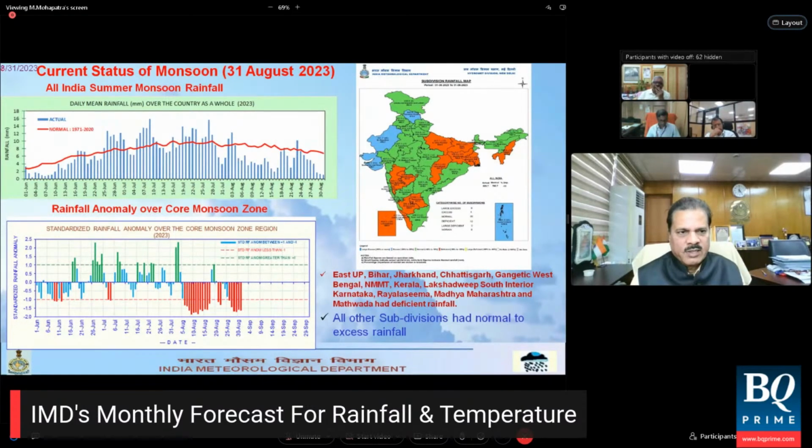Now, if I consider the diagram below, that is the rainfall deviation from the normal, called the standardized rainfall anomaly over the monsoon core region. That is almost central India, you can say. You can also find that in the month of August, these are all the red bars downward. These are all the days when rainfall was significantly deficient.